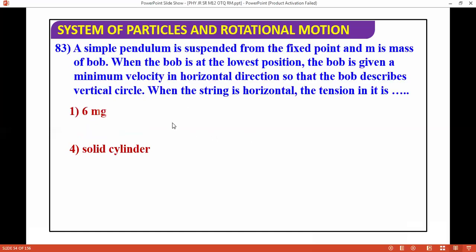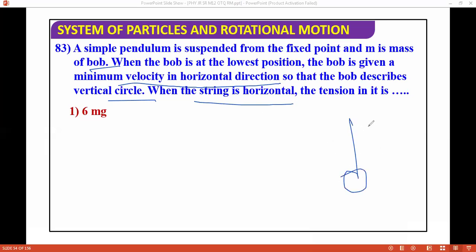Next question: a simple pendulum is suspended from a fixed point, and m is the mass of the bob. When the bob is at the lowest position, it is given a minimum horizontal velocity so that the bob describes a vertical circle. When the string is horizontal, what is the tension in it? So basically the string goes like this.